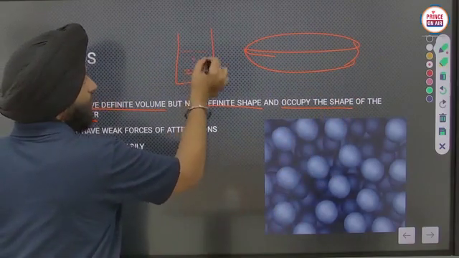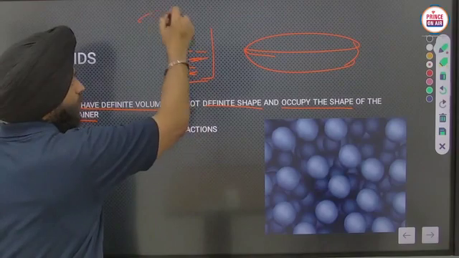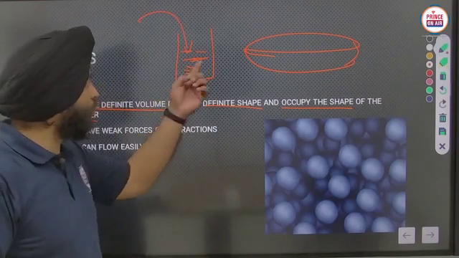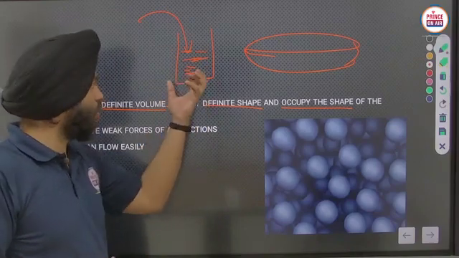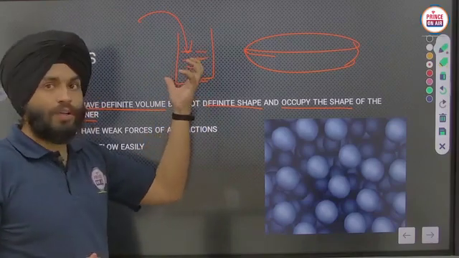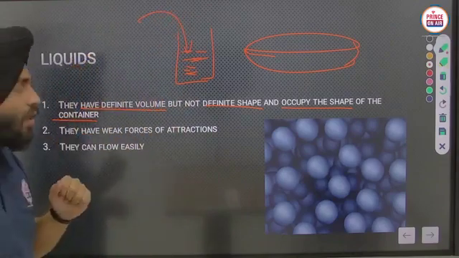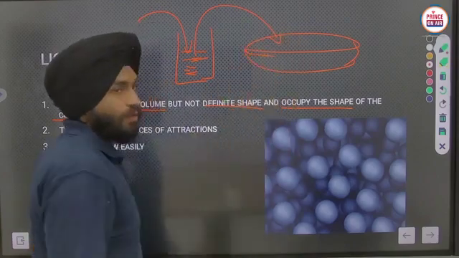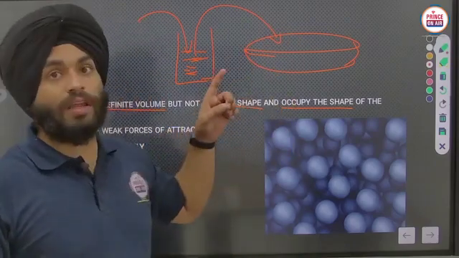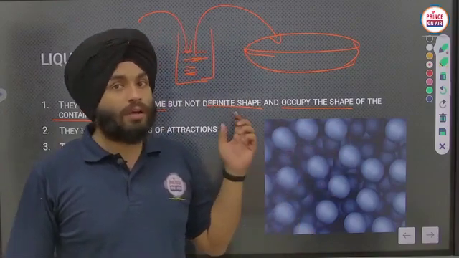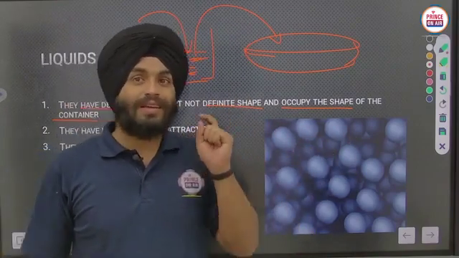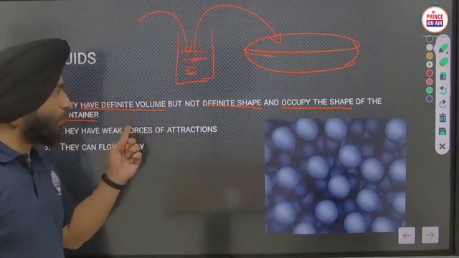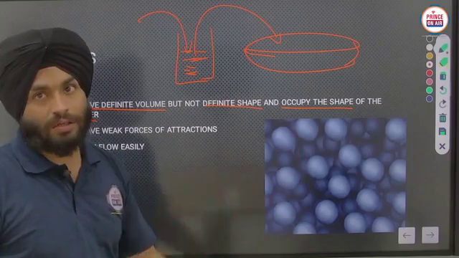If I put that liquid into this container, it will occupy the space in the container, and afterwards if I put that liquid into this other container, the shape of the liquid will change, means they change their shape by moving into another container.